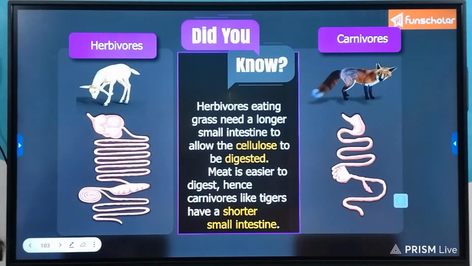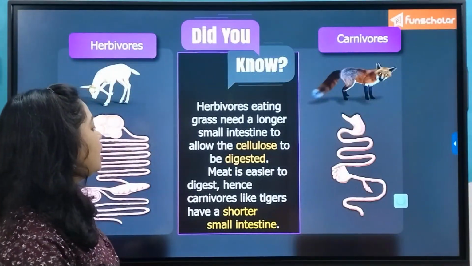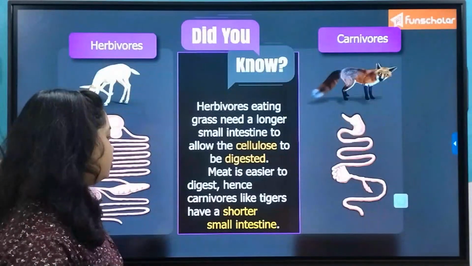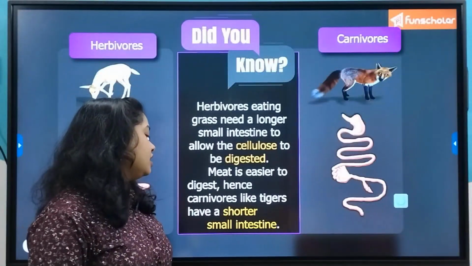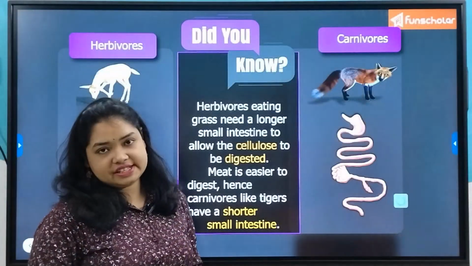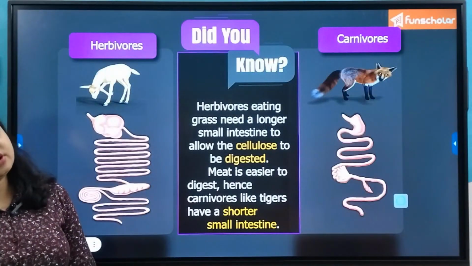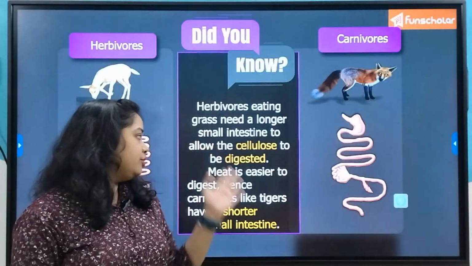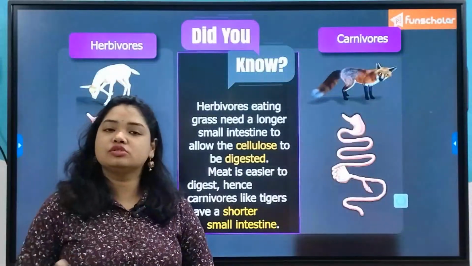Now, this is a fact for all of you: herbivores eating grass need a longer small intestine to allow the cellulose to be digested. Meat is easier to digest. So therefore, carnivores like tigers have a short small intestine. And what about the omnivores? Any idea? Yes, obviously it will be intermediate between the two, because we take both plant products and animal products.